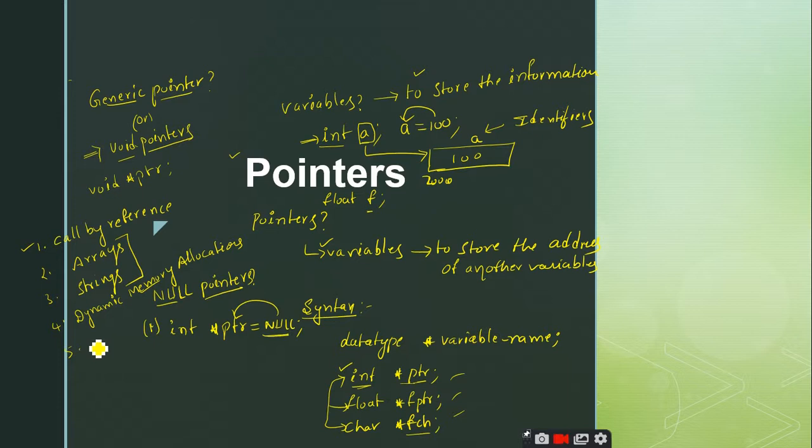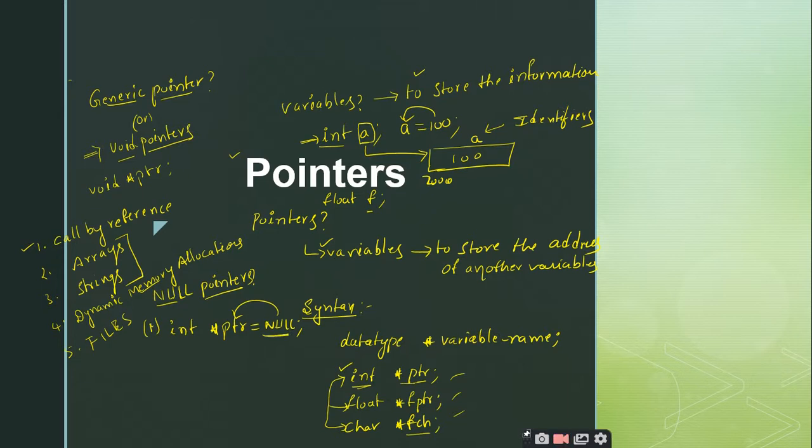Have you gone through the concept of files in C? Yes, sir. You are able to see my annotations, right? Have you used pointers in files? Yes, sir.